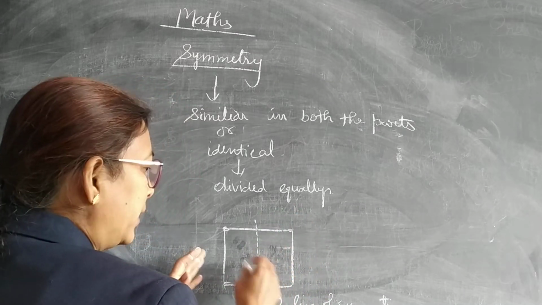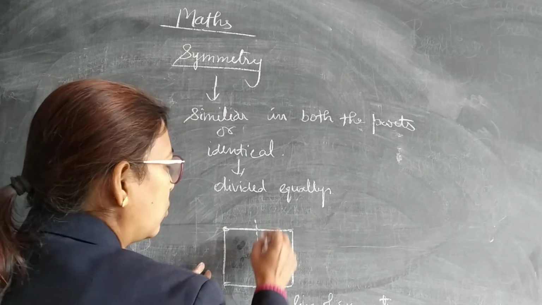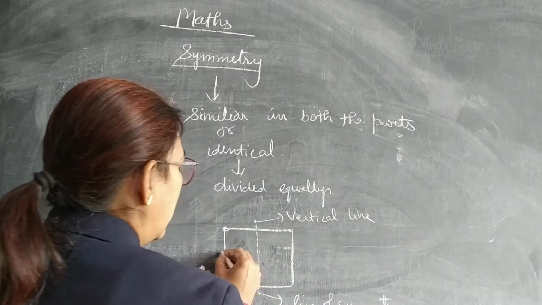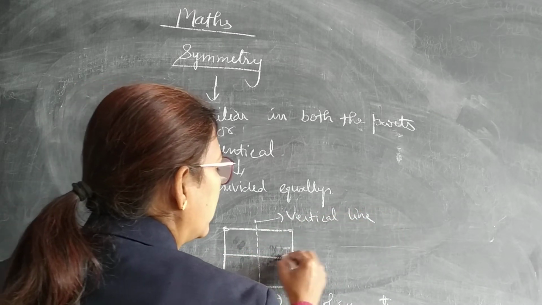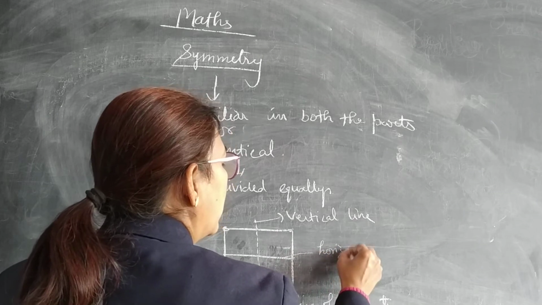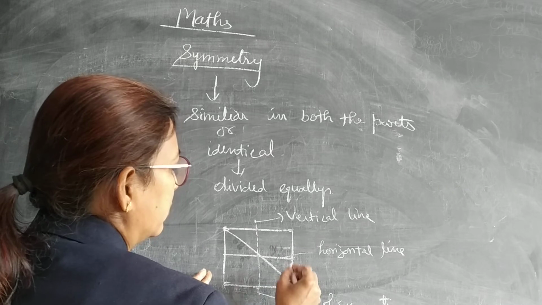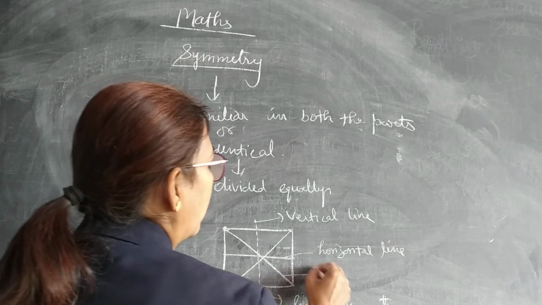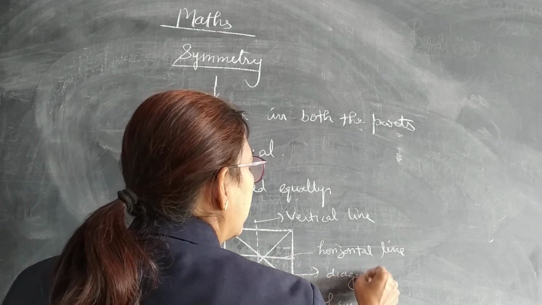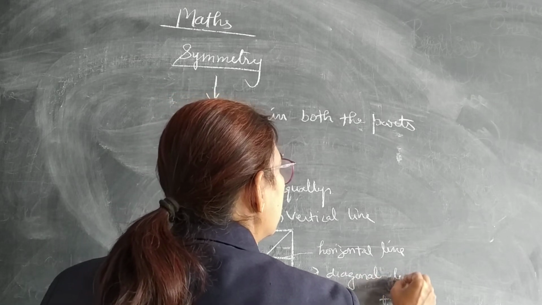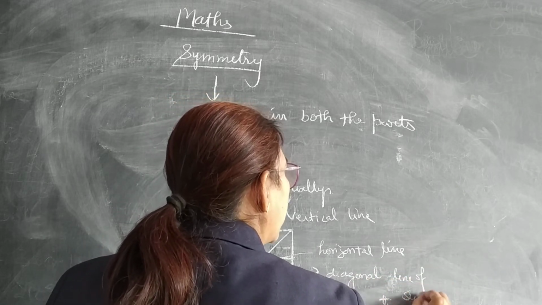Now the square sheet can be folded around this. This is called the vertical line. Now along this, this is called the horizontal line. And along the diagonal, it is called the diagonal line of symmetry.